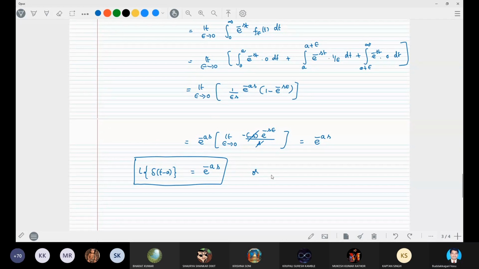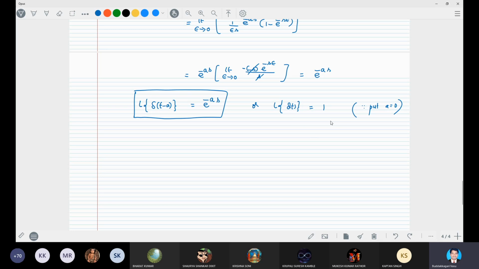Or the Laplace transform of delta t is equal to 1, right. So, the Laplace transform of delta t is equal to 1.